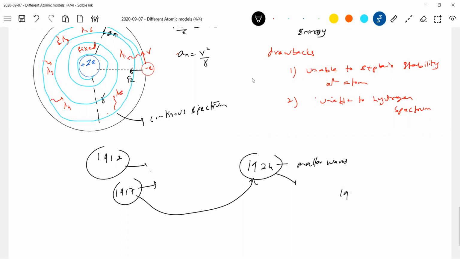In 1927 came the Heisenberg uncertainty principle, and in 1929 it was practically proved, with the Davisson-Germer experiment. Once it was proposed and practically proved, everyone came back to Bohr's atomic model. It is something very fundamental which should not be discarded, and from here the whole idea of quantum mechanics started.